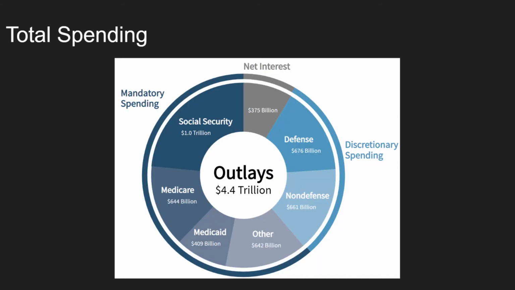In total, the government spent $4.4 trillion in the fiscal year 2019. $2.7 trillion of that was for mandatory spending, $1.3 trillion was for discretionary spending, and $375 billion was for interest.